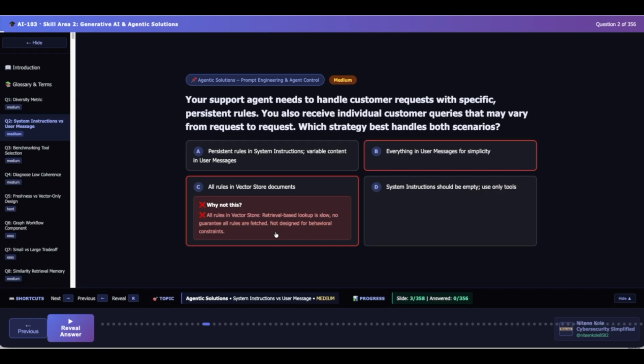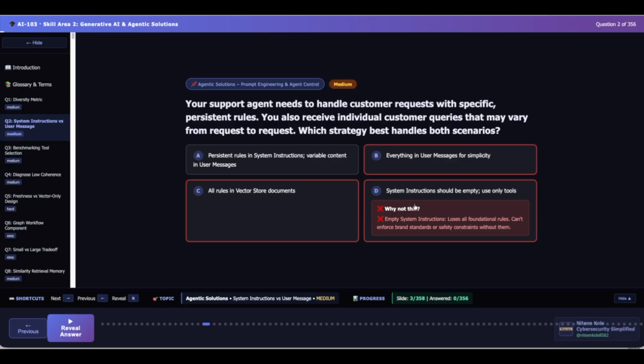Option C, all rules in vector store documents. First, let's remember what a vector store does. A vector store helps search documents, retrieve information, and find relevant content. Its purpose is information retrieval, not behavior control. So C is out. Option D, use only tools. Tools are helpful. Examples include search, APIs, retrieval, calculations, but tools do not define assistant behavior. We still need persistent rules. So option D is out.